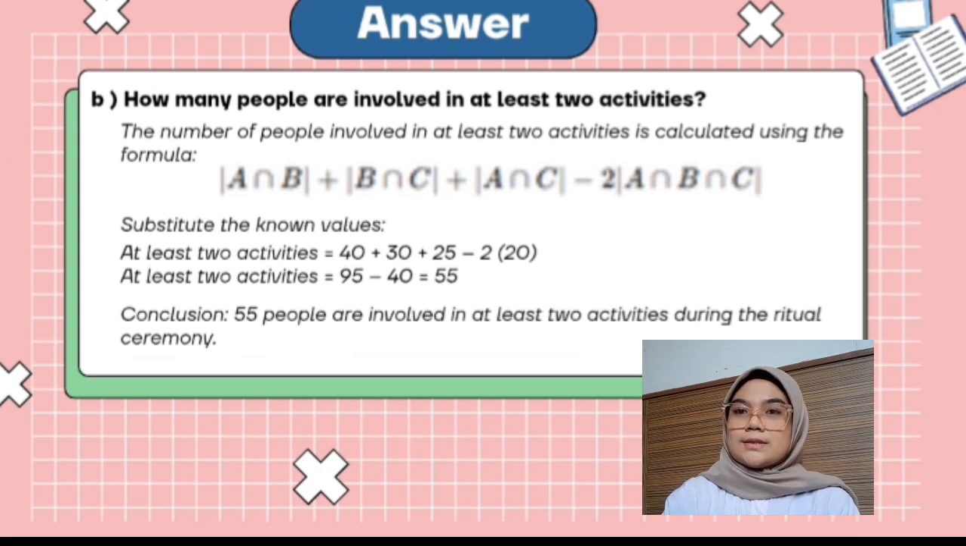Here is the last question, or question B: how many people are involved in at least two activities. The number of people involved in at least two activities is calculated using the formula A intersection B plus B intersection C plus A intersection C minus 2 multiplied by A intersection B intersection C. Substitute the known values. At least two activities equals 40 plus 30 plus 25 minus 2 multiplied by 20. And we get 95 minus 40 equals 55. We can conclude 55 people are involved in at least two activities during the ritual ceremony.